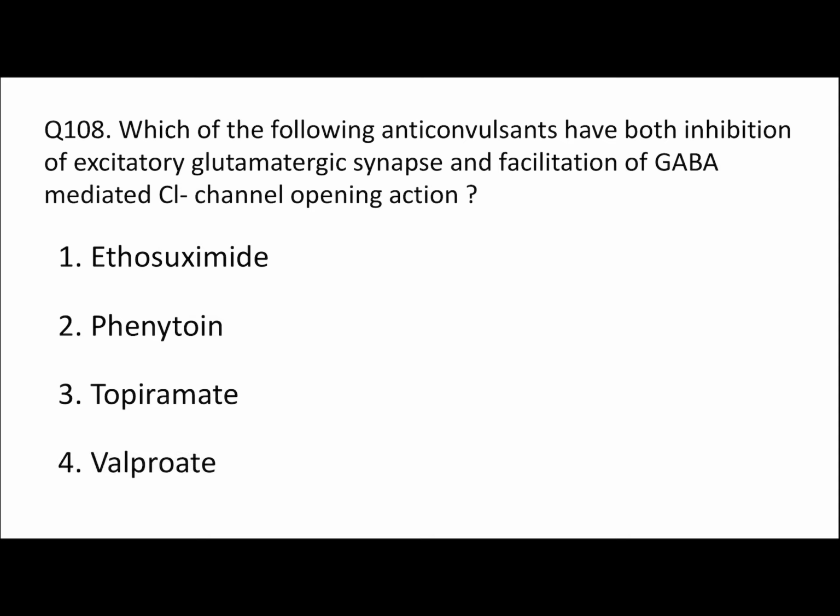Here only valproic acid has both mechanisms of action, meaning to inhibit excitatory glutaminergic synapse and also to enhance the potency of GABA. So valproic acid or valproate is the right answer in here. You can read further in here by pausing the video.